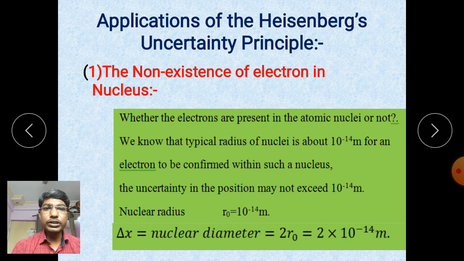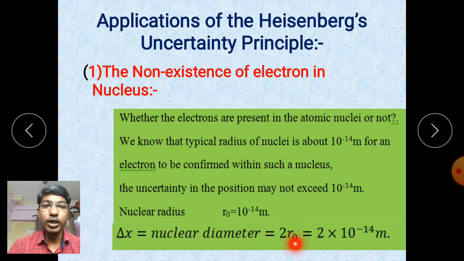We know that the typical radius of a nucleus is about 10 to the power minus 14 meter. For an electron to be confined within such a nucleus, the uncertainty in the measurement of position may not exceed the diameter of the nucleus, that is 2r0, where r0 is the radius.